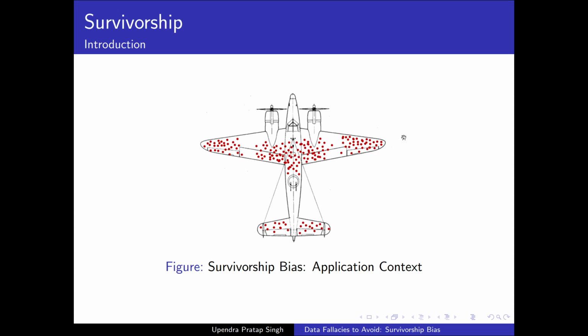However, it was observed that there was no need to reinforce the areas that had been hit because they were already resilient. Otherwise, the planes would not have returned to the base, right? So a consensus was made that instead of reinforcing the areas that had been hit, we should reinforce the areas that had not been hit, because those areas were actually responsible for the plane crashes. This was the basics of survivorship bias.